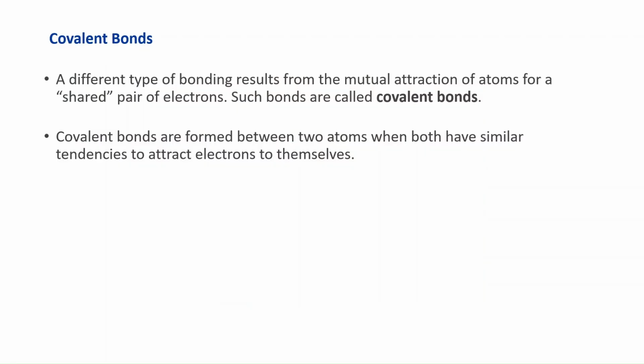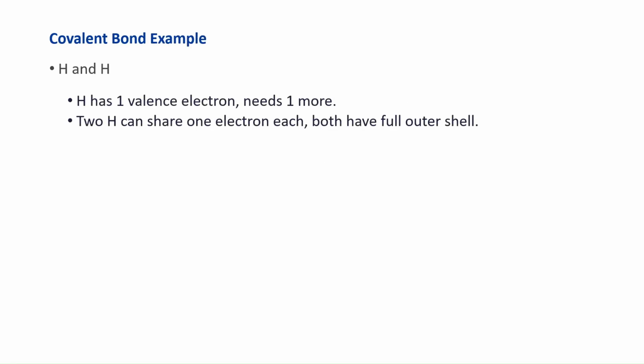Covalent bonds happen when 2 atoms decide to share. Basically, both have similar tendency to attract electrons. Nobody wants to give up an electron. So sharing is the only alternative. Let me give you an example.